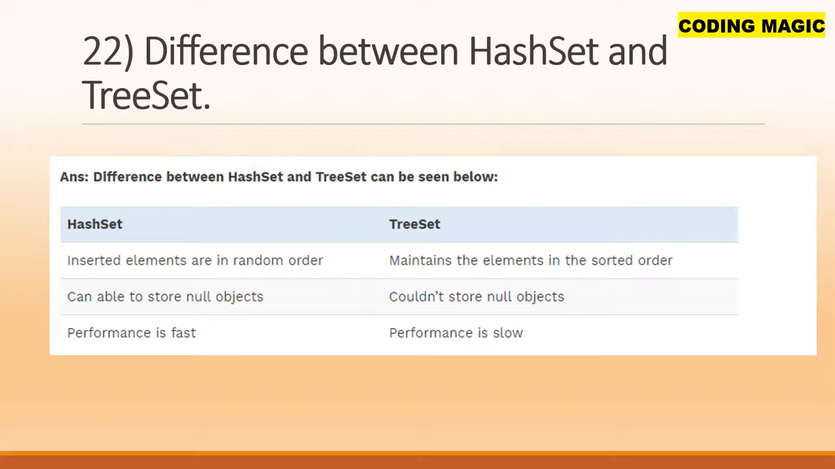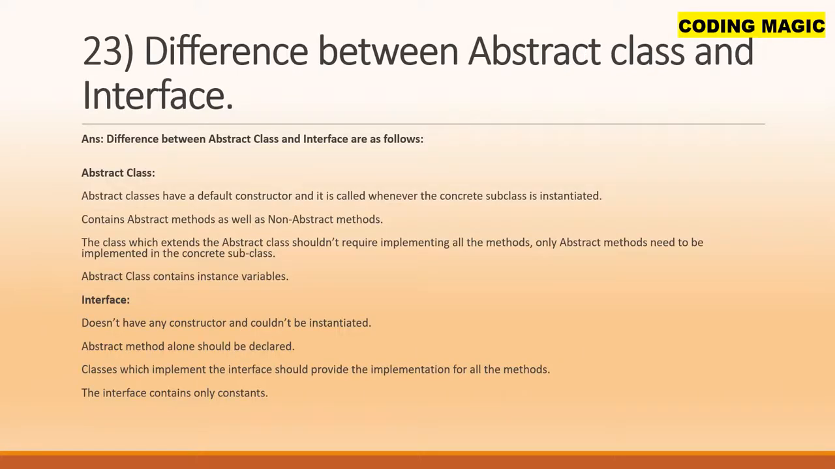Question number 22. Difference between HashSet and TreeSet. The difference between HashSet and TreeSet can be seen below. So HashSet: inserted elements are in a random order, it can store null objects, and performance is fast. But TreeSet maintains the elements in sorted order, couldn't store null objects, and performance is slow.